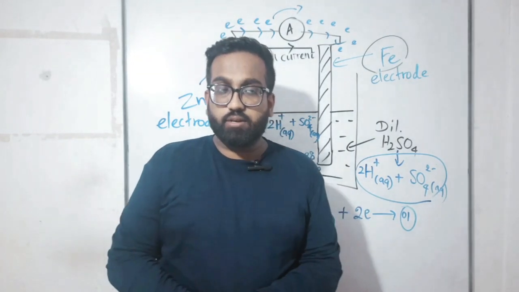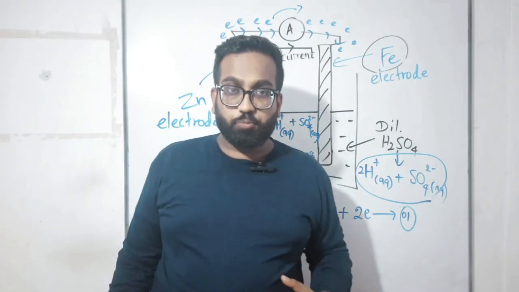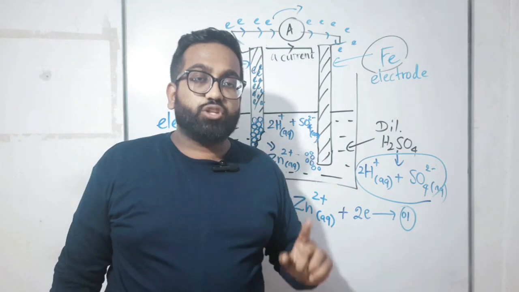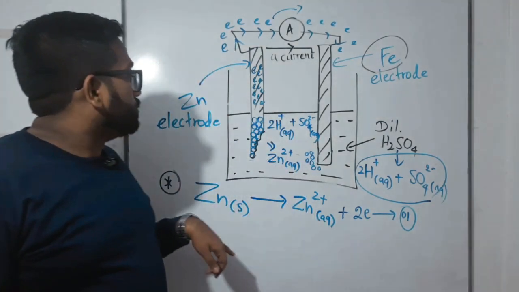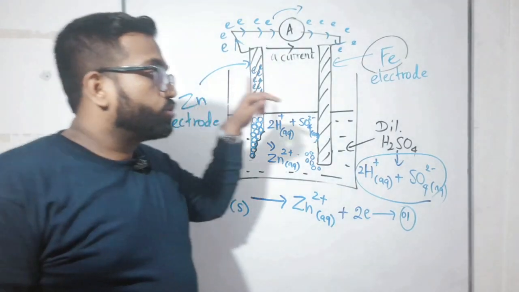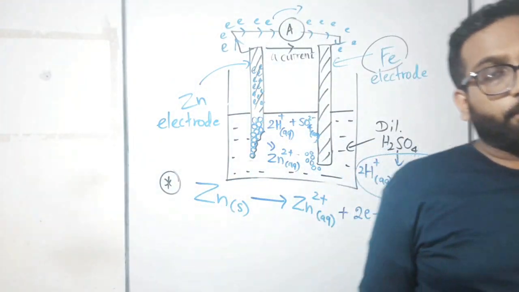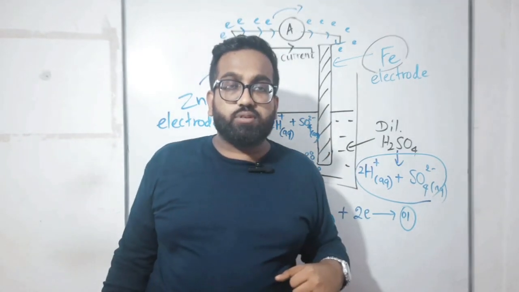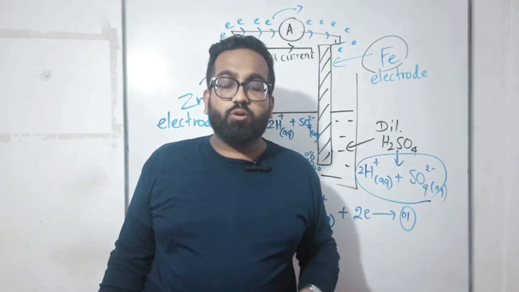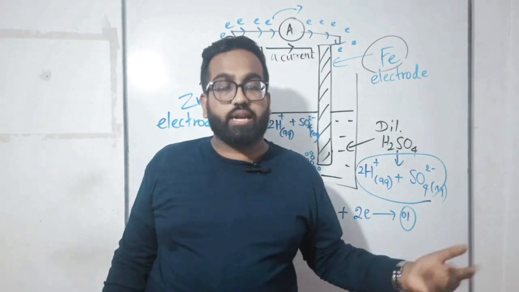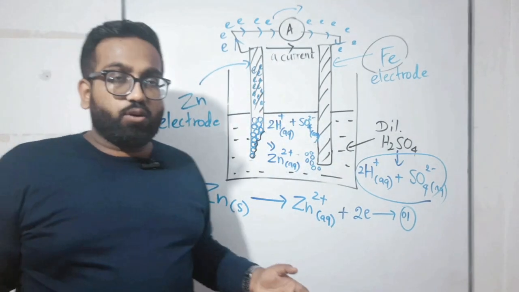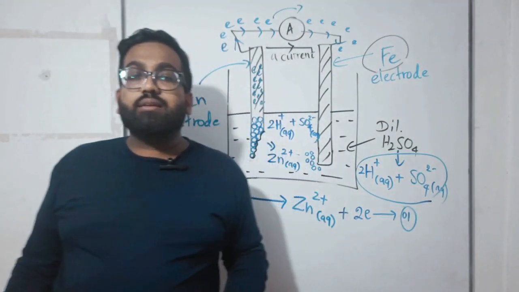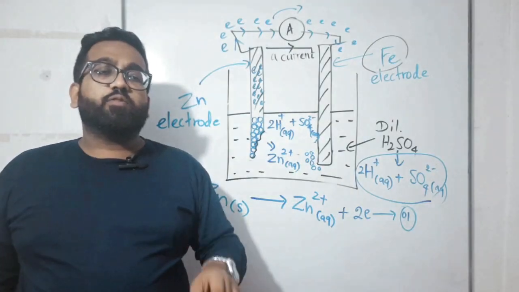I'll repeat the question. If these 2H⁺ need electrons, to which electrode should they go? Should they go to the zinc electrode or the iron electrode? These ions should go to the place where electrons are available. Otherwise, no need to go. If there are no electrons, they would withdraw again. No problem. But if they go to the place where electrons are almost fulfilled, they can easily take electrons and convert to gas. My question is, where should they go?